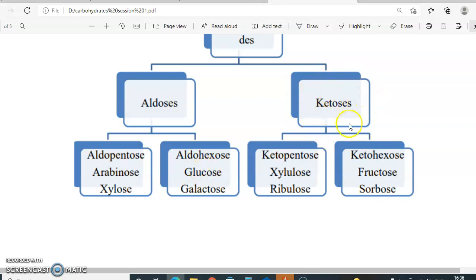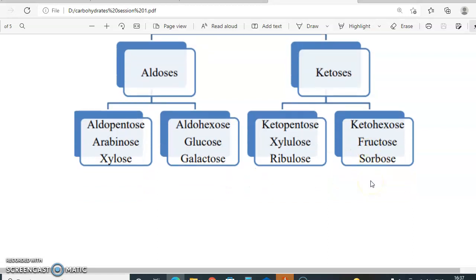Similarly, ketoses can be classified as ketopentose and ketohexose. An example for ketopentose is xylulose, and for ketohexose is fructose.